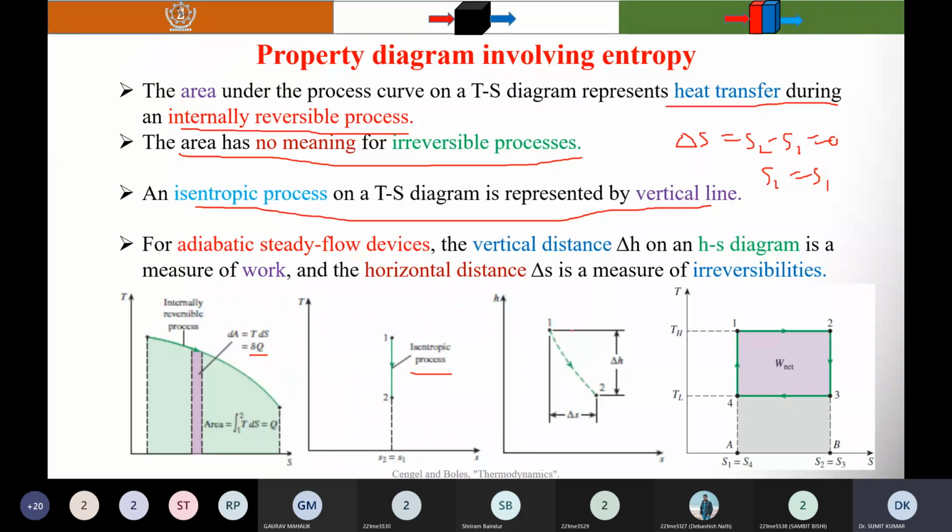For example, in expansion in a turbine, this vertical distance delta H represents the work, and the horizontal distance represents the delta S, the change in entropy, which measures the irreversibility.